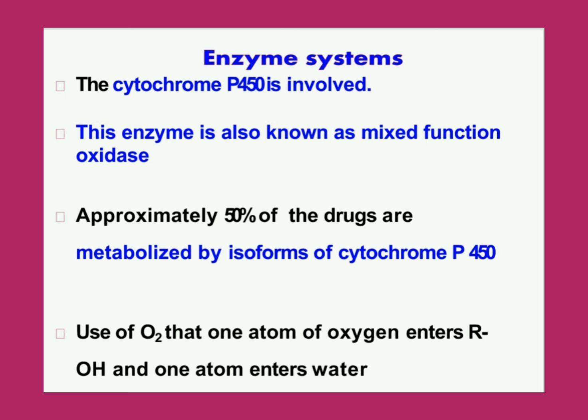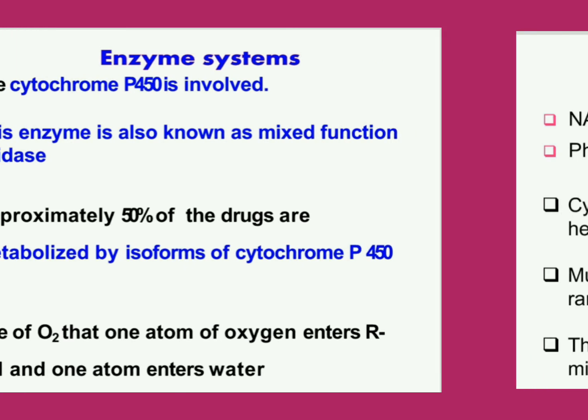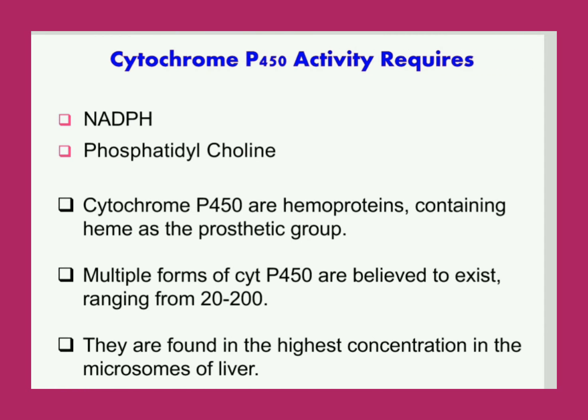Therefore, it is known as monooxygenase. This enzyme requires NADPH as a coenzyme. There are multiple forms of cytochrome P450, ranging from 20 to 200, and they are all hemoproteins. Hemoproteins means they contain heme as the prosthetic group.